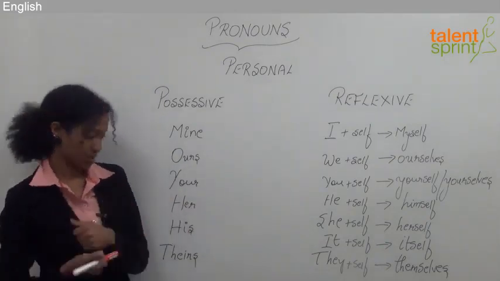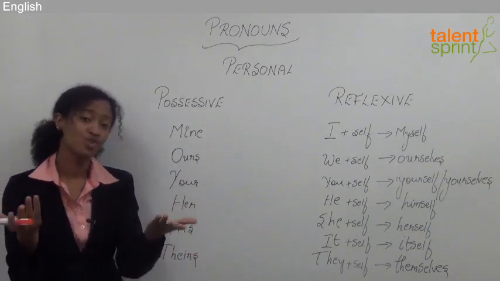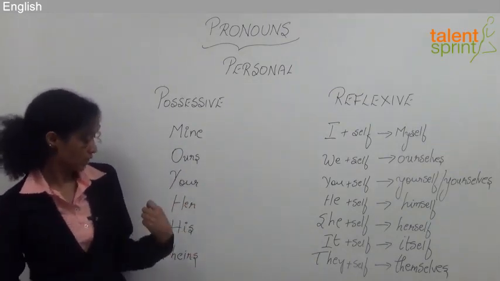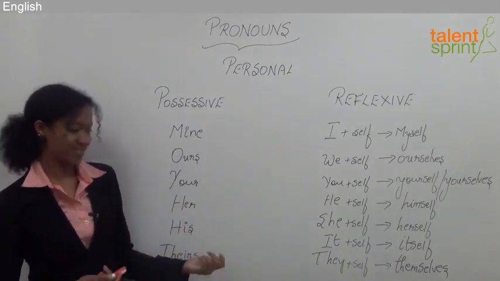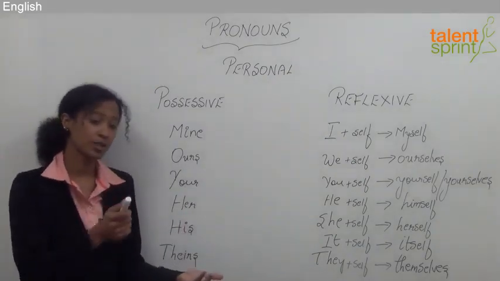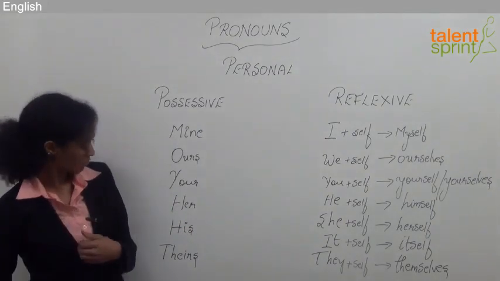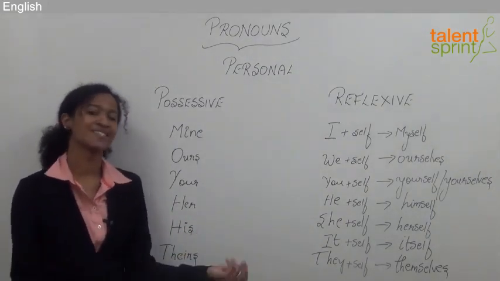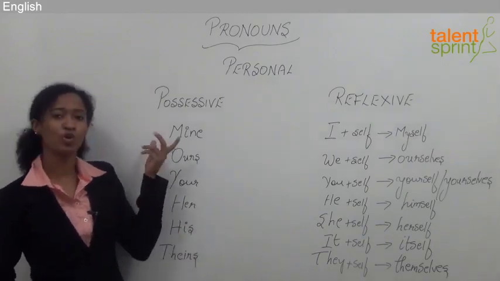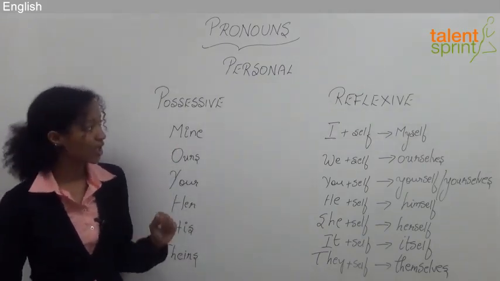The kids are ours. Your dress is beautiful. Her hair is curly. This is his pen. And the boy is theirs. I'm just putting it in sentences to understand the ownership or possession.